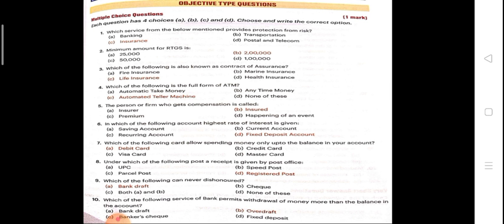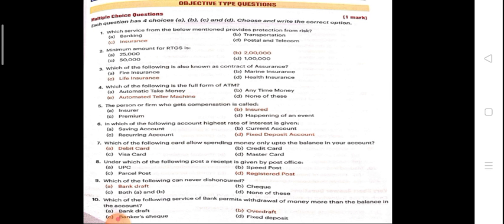Next: in which of the following accounts is the highest rate of interest given? Current account, savings account, or fixed deposit account? The answer is fixed deposit account. Seventh: which of the following cards allows spending money only up to the balance in your account? Debit card, Visa card, credit card, or MasterCard? The answer is debit card.